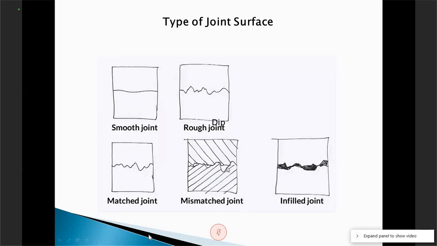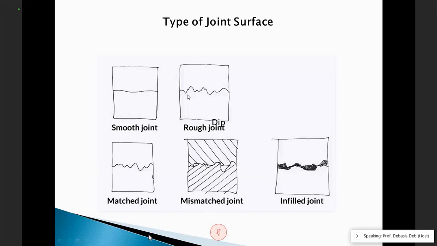So you see there is a gap, there is a gap, there is a gap. So this is a mismatched joint, or we call it an unmatching joint. And then in these unmatching places, these gap places, there may be some gouge material, or we call it infilling. So what will this infilling material give us? This will add the cohesion, the cohesive property of that joint.